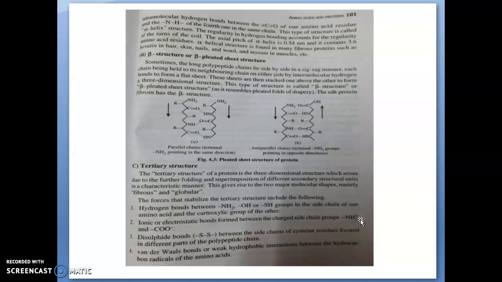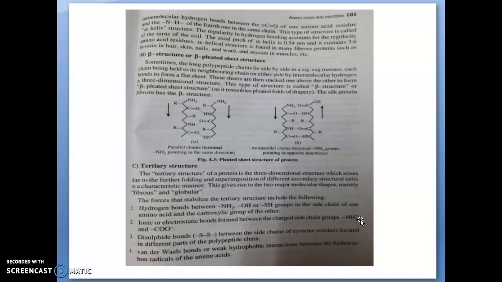First, hydrogen bonds between NH2, OH or SH groups in the side chain of one amino acid and the carboxylic group of the other. You understood? There will be hydrogen bonding between the side chain of the amino acid and the carboxylic group of the other.